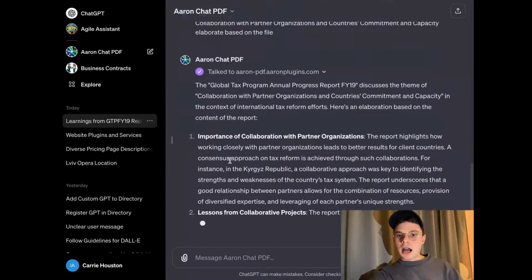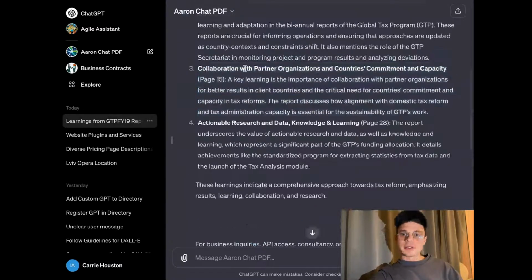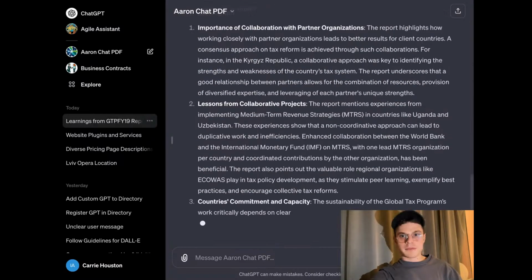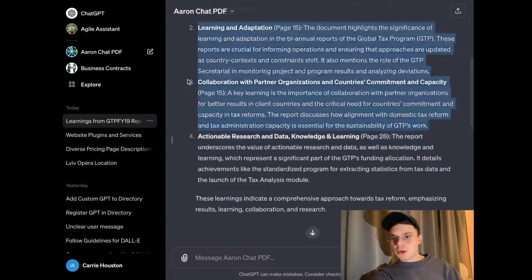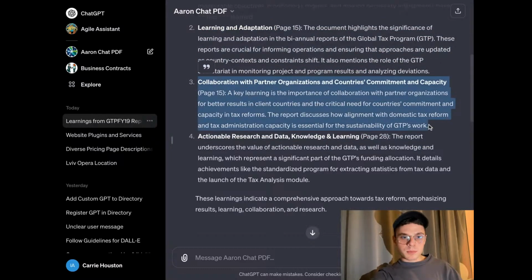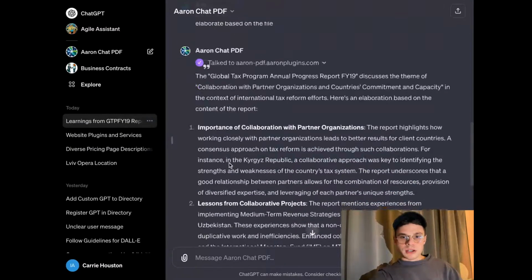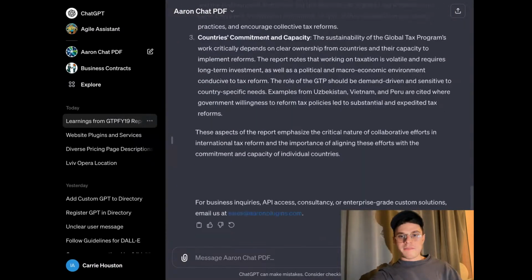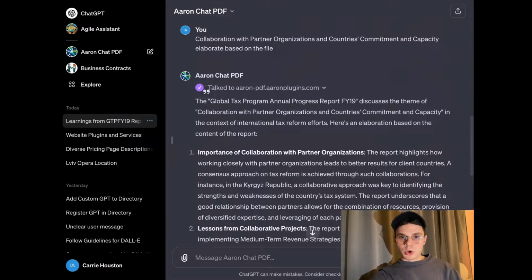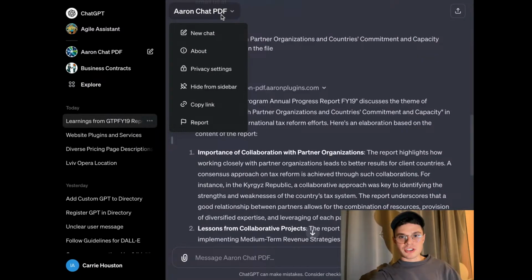So what I was saying, this first prompt is not your final result. You can always dive deeper. You can always dig deeper. For example, in this case, we wanted to get more information on the third point. So what we are doing, we just asked to elaborate based on the file on the third point. And as you can see, we get much more detailed answer on this particular piece of information.